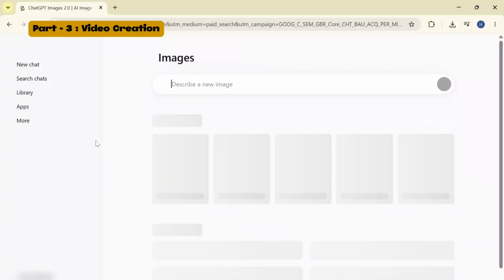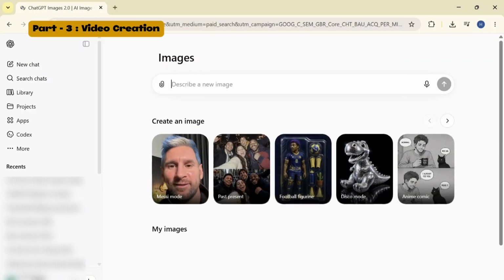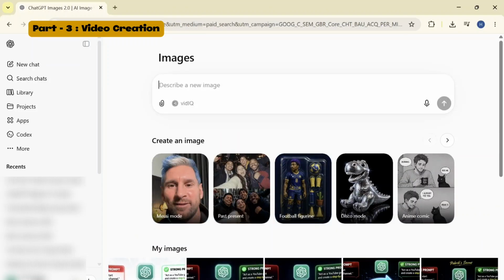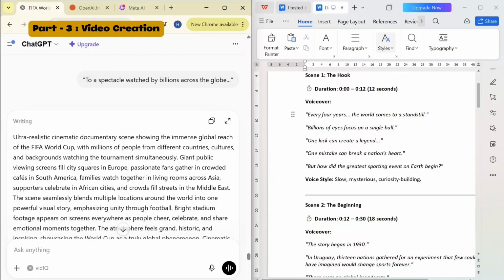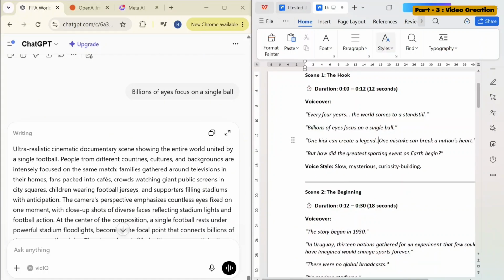Now that we have created the audio for our script, it's time to create the video. For this, we will ask ChatGPT to write the prompts for creating videos using AI. We can do this in 2 ways. Either we can ask ChatGPT to write prompts for generation of videos by giving each line of our script separately, one by one, and ChatGPT will create the prompts for you. However, this takes a lot of time and effort.